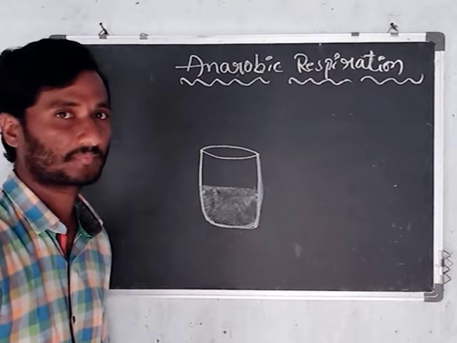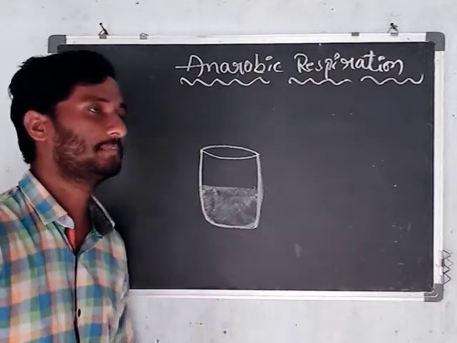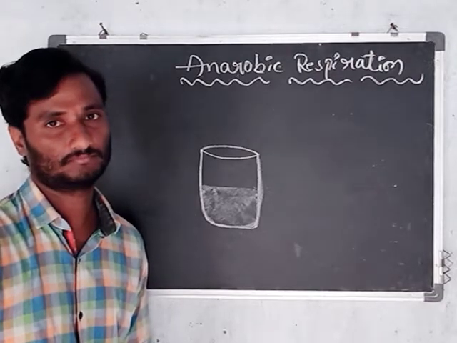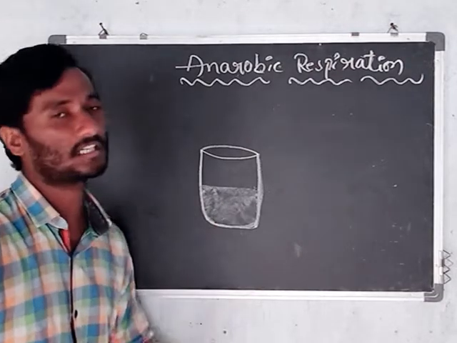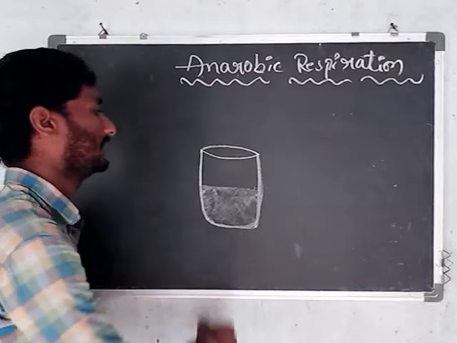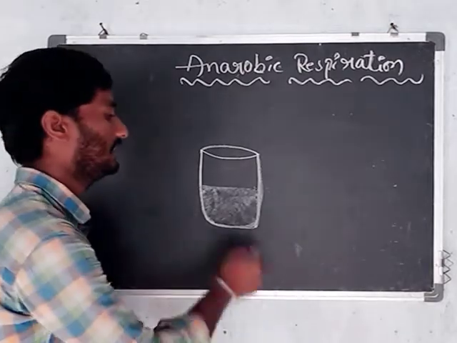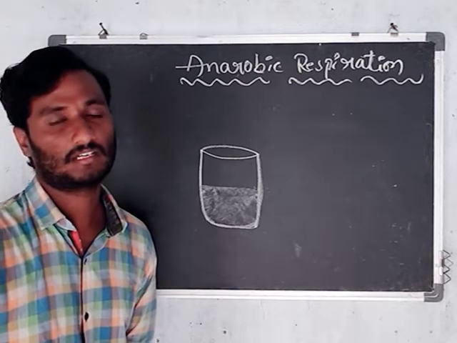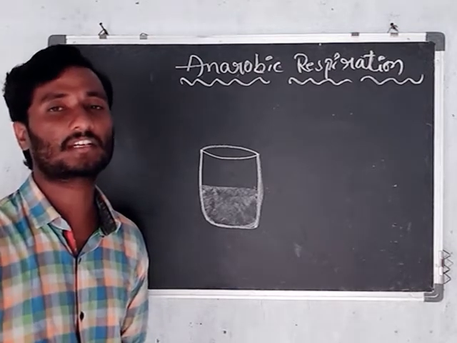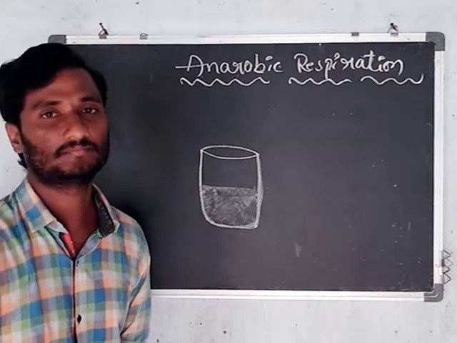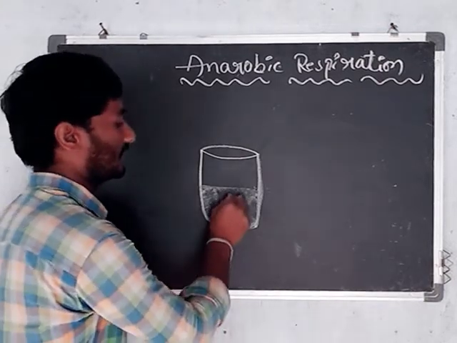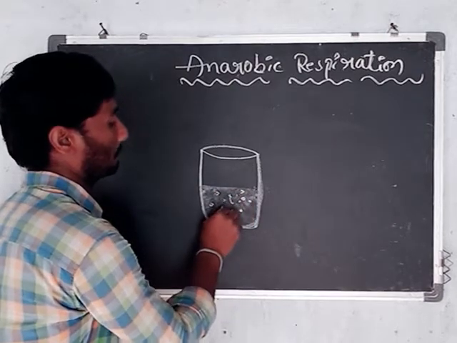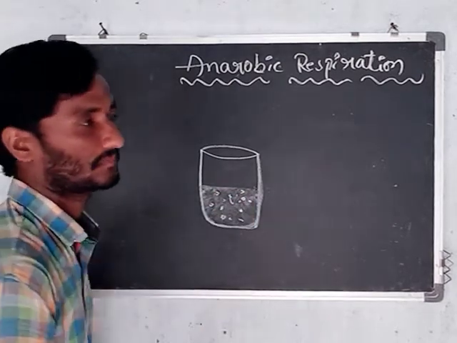After pouring that, it is better to add Johnson green B solution. If any oxygen is present in that beaker, the color will change into pink. After the pink color changes into white, you can add some amount of yeast into that solution.